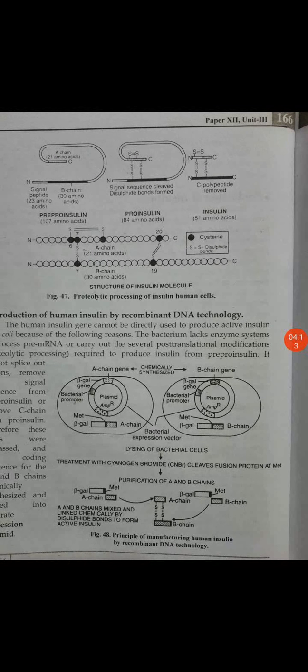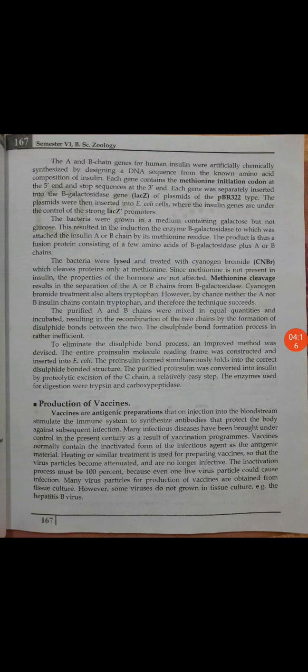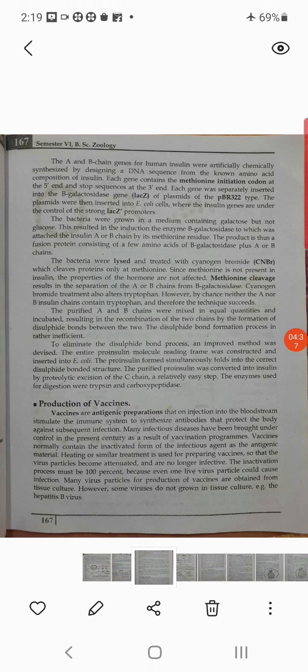Now the second one. The first one was insulin, then the production of vaccine. This is another important function. Vaccines are antigenic preparations. We know that polio vaccine, BCG vaccine, anthrax vaccine, so many vaccines are there. Vaccines are antigenic preparations. When they get introduced into the body, they induce your body to produce antibodies.